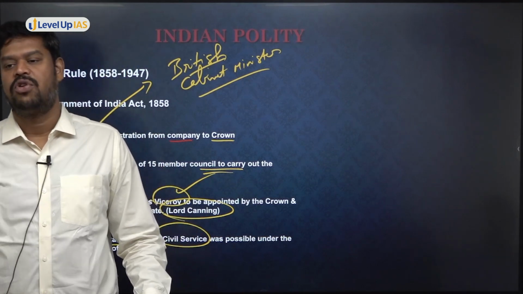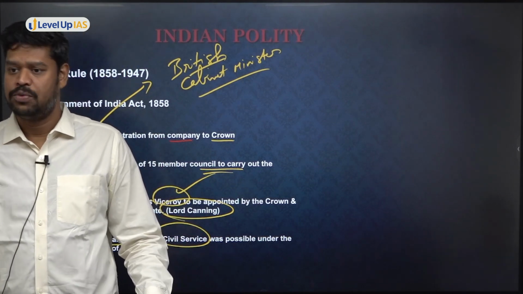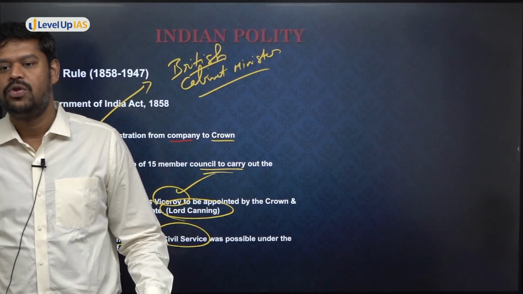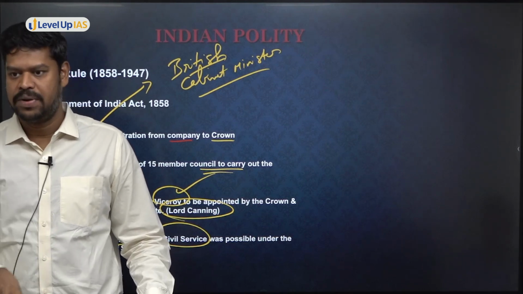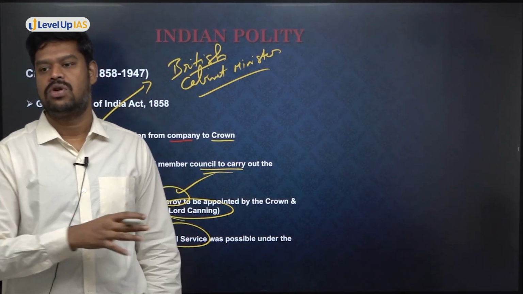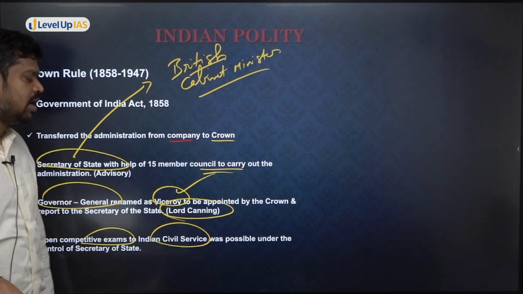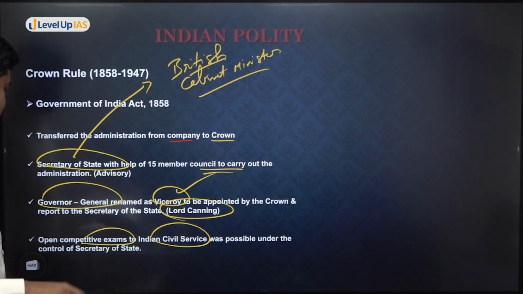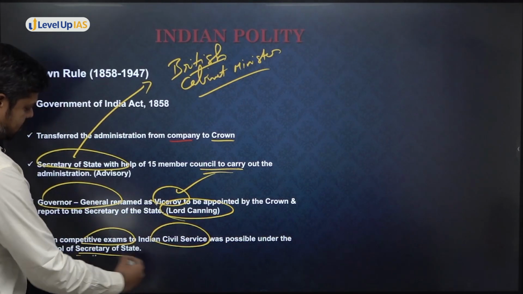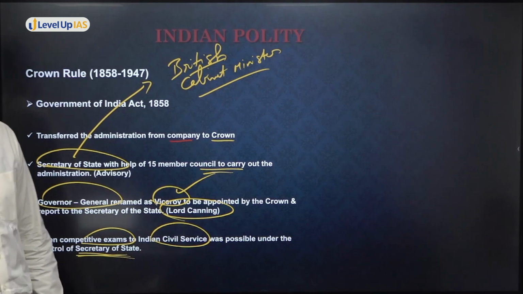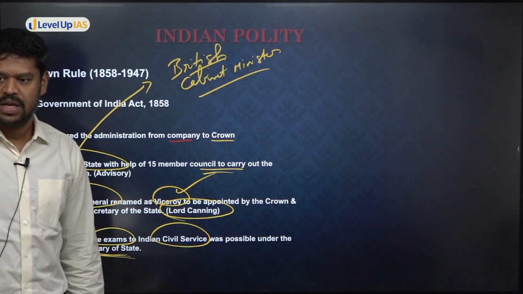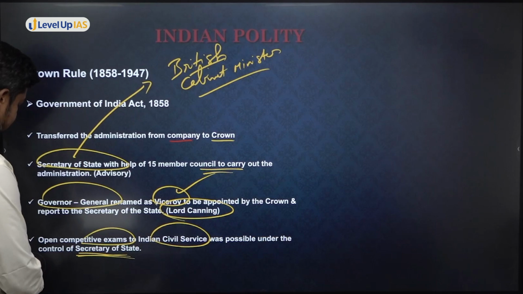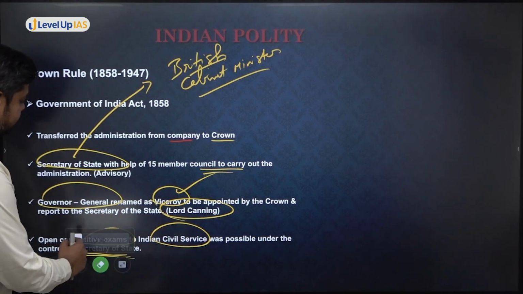But the biggest flaw of this is that for a long time it happened only in Britain. It was not happening in India. So therefore, the native Indians were not largely part of the administration. It was open only to the Britishers. And who was the head of all those things? It was the Secretary of State who was responsible to carry out the administration. Is that clear? So these are some of the major changes that have been brought in with regard to